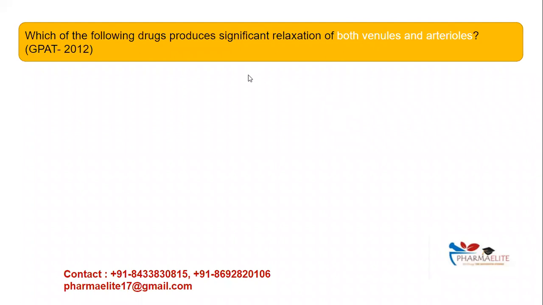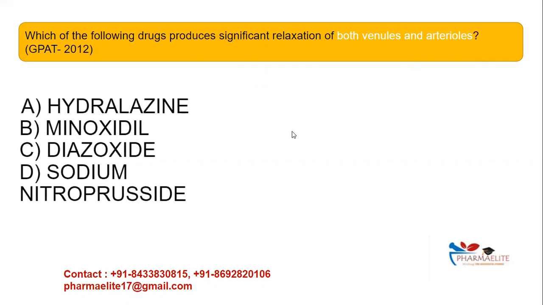Now, this was a question that came in GPAT 2012. The question was, which of the following drugs produces significant relaxation of both venules and arterioles? And the options were hydralazine, minoxidil, diazoxide, and sodium nitroprusside. So the answer here is obviously sodium nitroprusside.